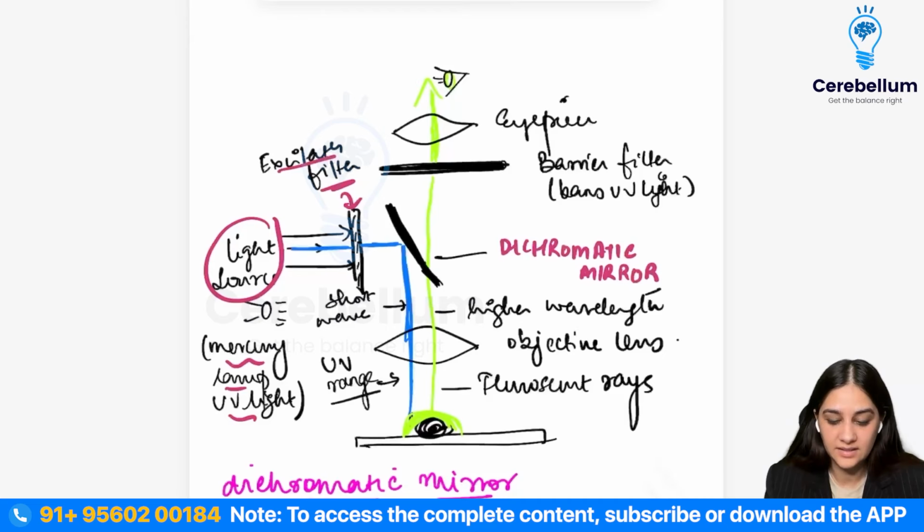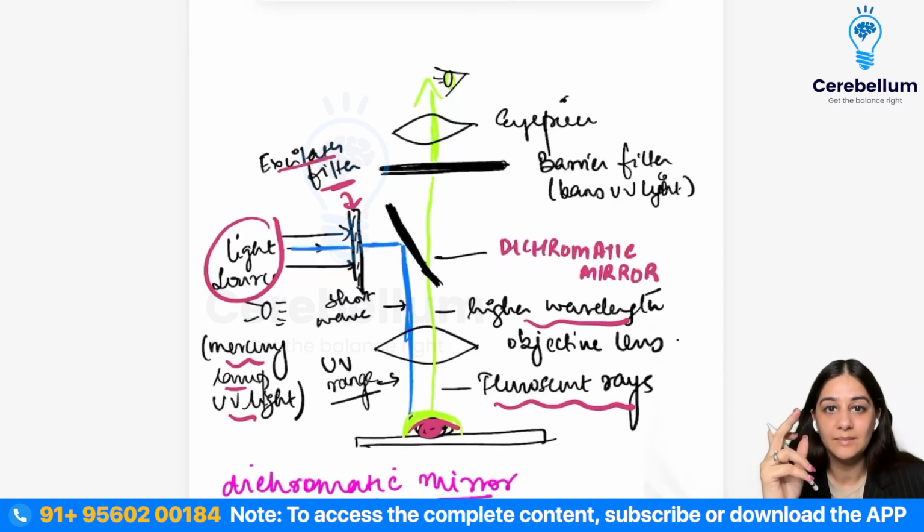So it's going to deflect these UV rays on what? On the specimen that has been tagged with this fluorescent dye. So when these rays are going to come on this fluorescent dye tagged specimen, it's going to excite the dyes and the dye is going to kind of reflect the visible light. So it's going to start producing the visible light of the higher wavelength. And these higher wavelengths are then going to cross the dichromatic mirror, reach the eyepiece, and then the organism will be visible fluorescing. So like you will see the organism fluoresce, right?